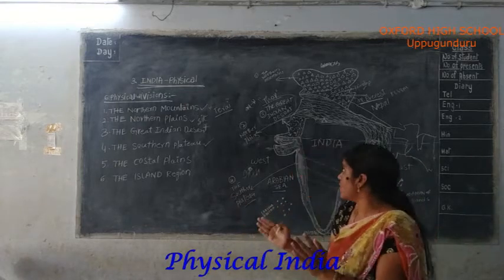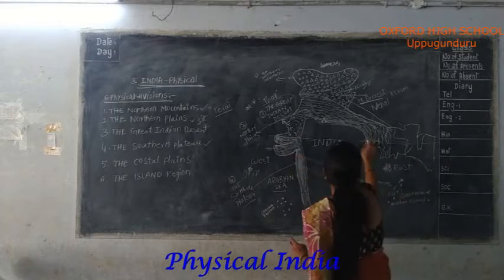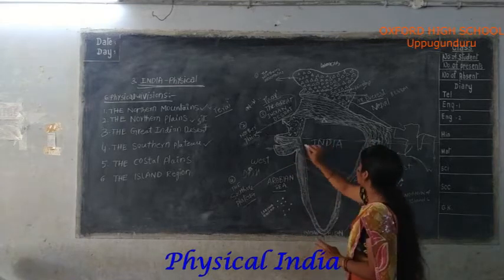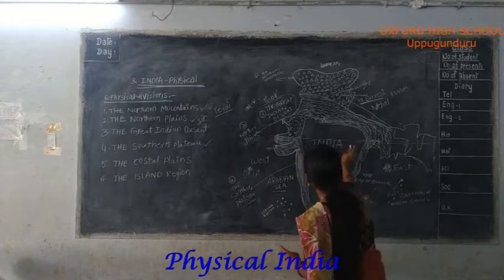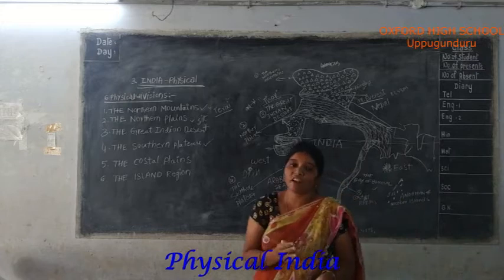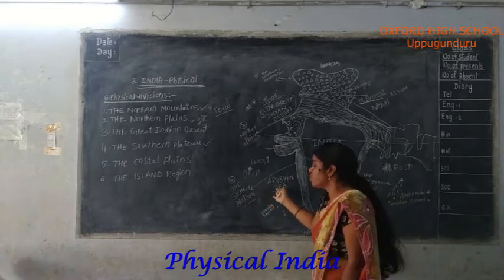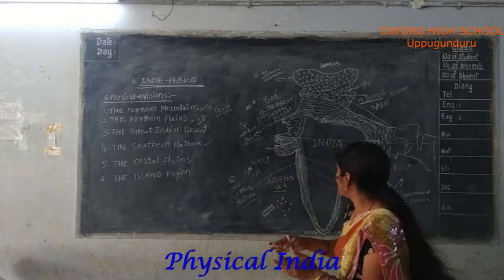The two rivers flowing from east to west are Narmada and Tapati. Only these two rivers flow east to west and into the western sea, the Arabian Sea.